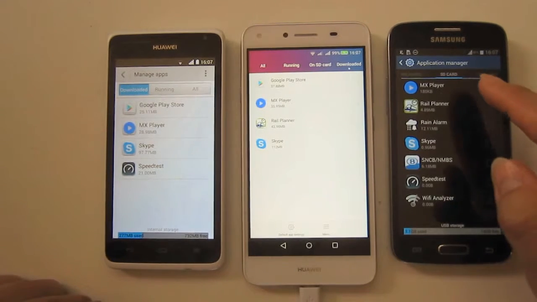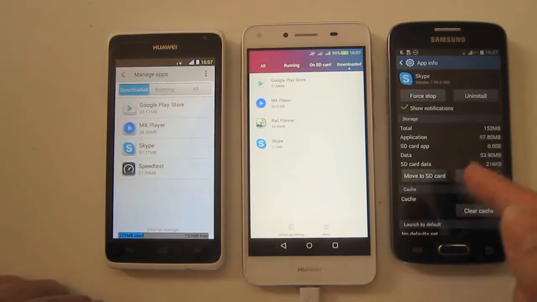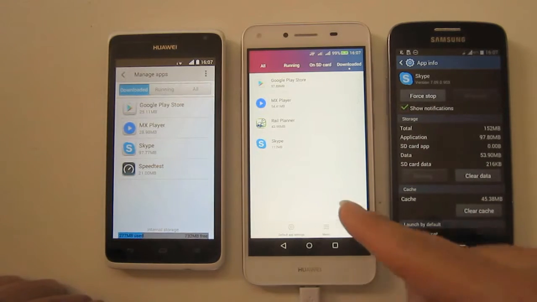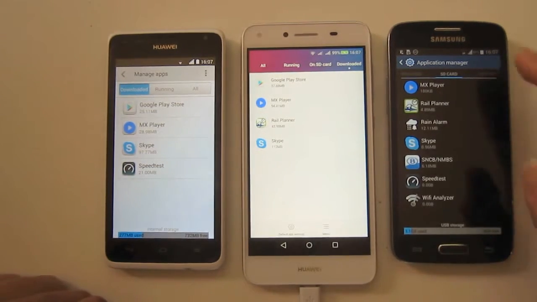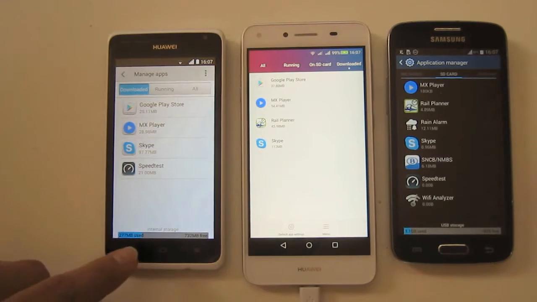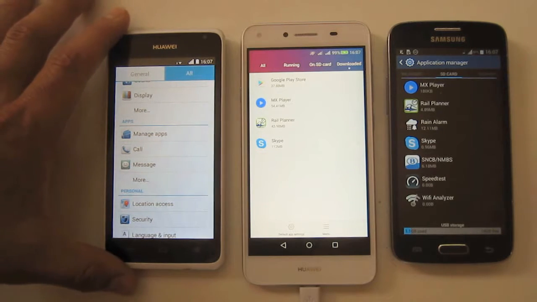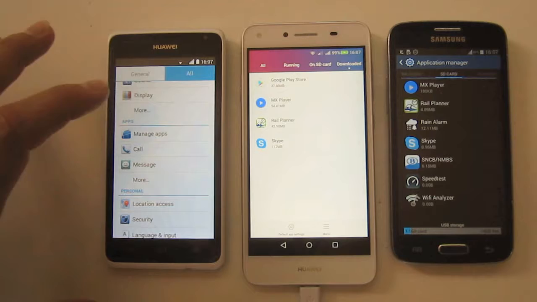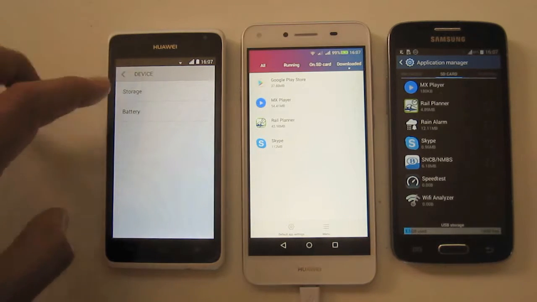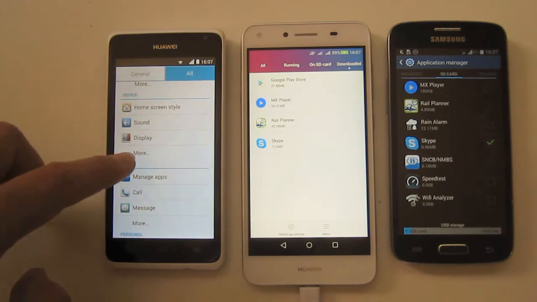So I would really prefer that Huawei would do on all their devices something similar as Samsung did. Shouldn't be that hard. So with the Huawei Y530 and other similar devices, so you go under Device, you go